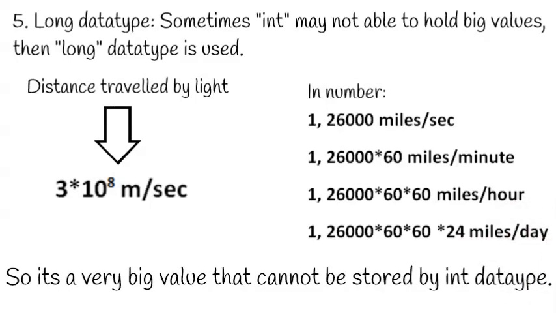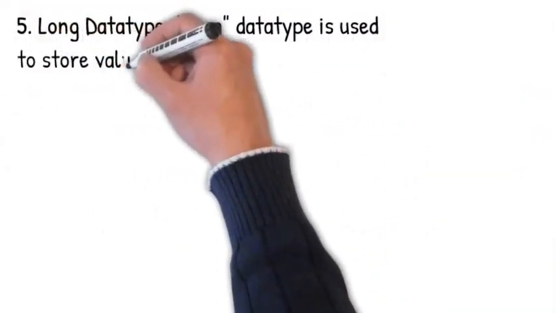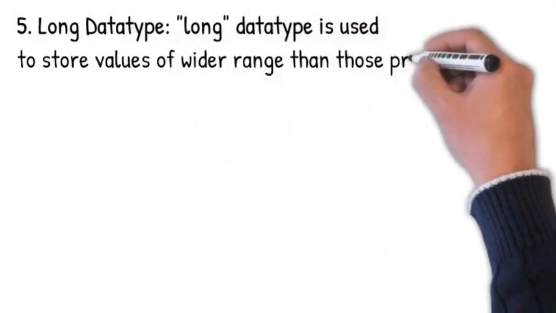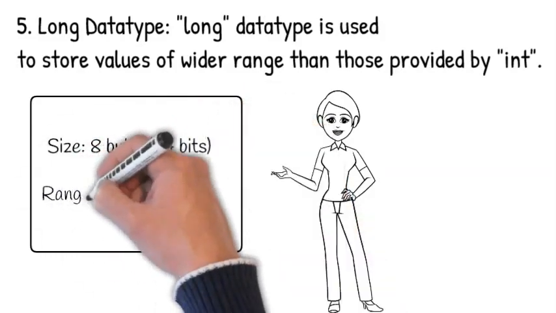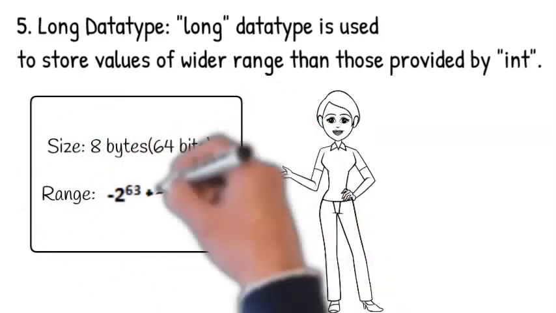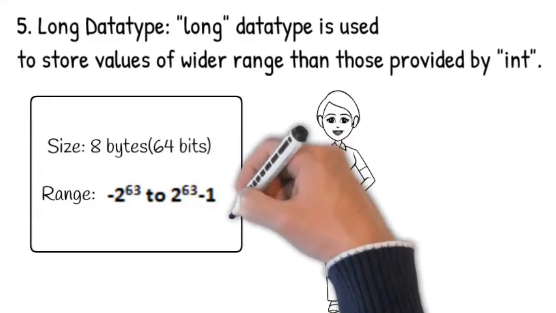So for that purpose, the long data type is used to store values of wider range that cannot be stored by the int data type. The size of this is 8 bytes, which is 64 bits, and the range varies from minus 2 raised to power 63 to 2 raised to power 63 minus 1.